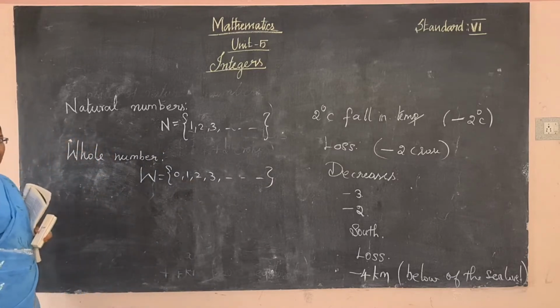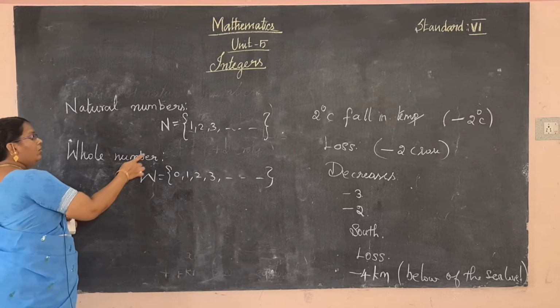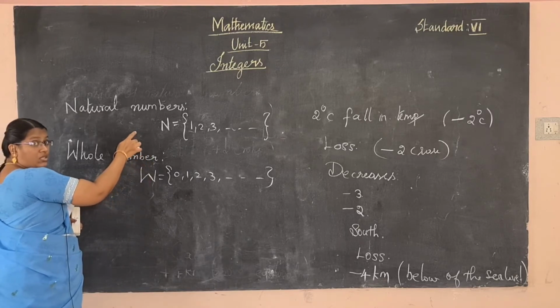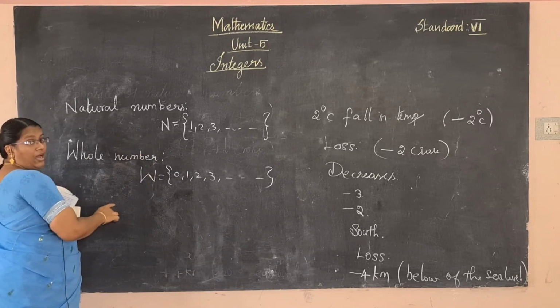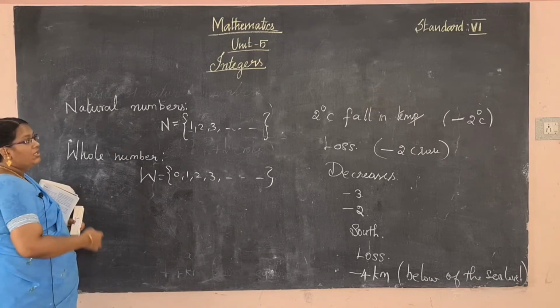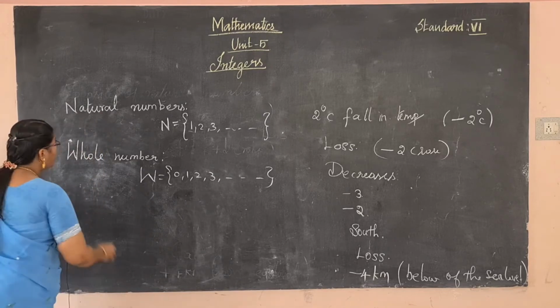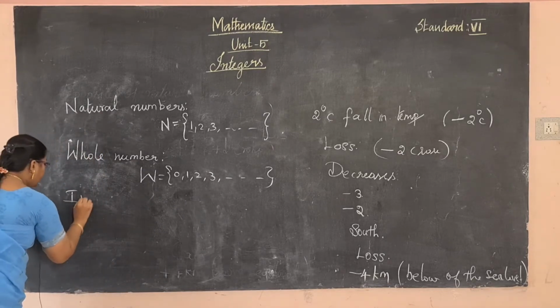So what is the definition of integer? 0 and positive numbers and negative numbers together is called the integers. So how can you write the definition of integer?